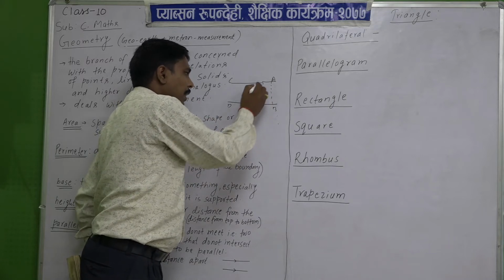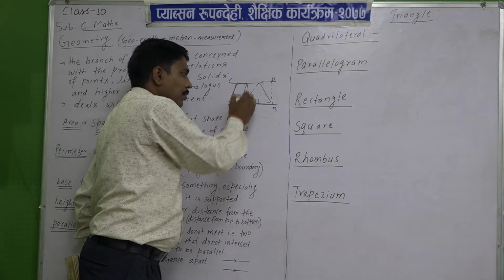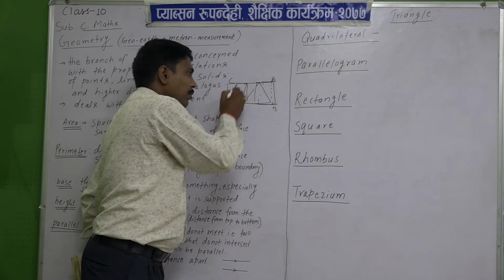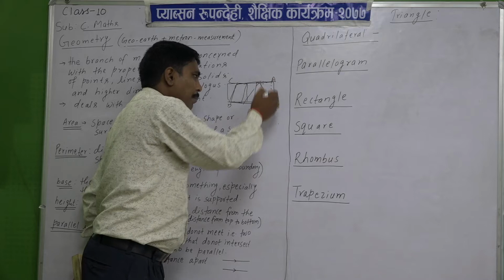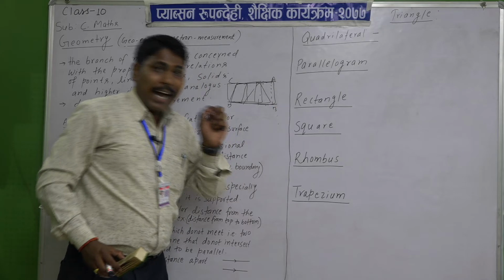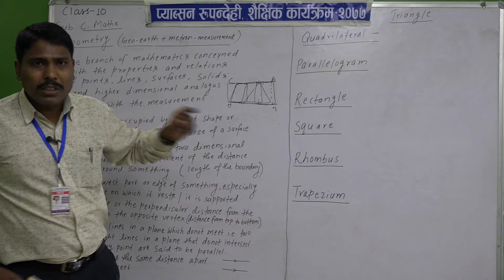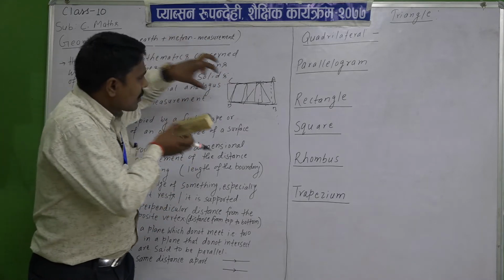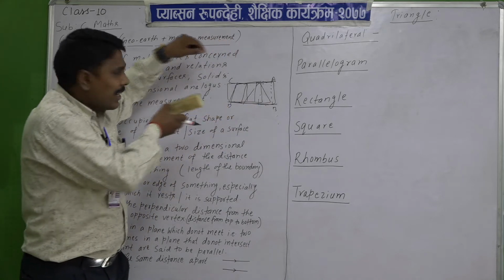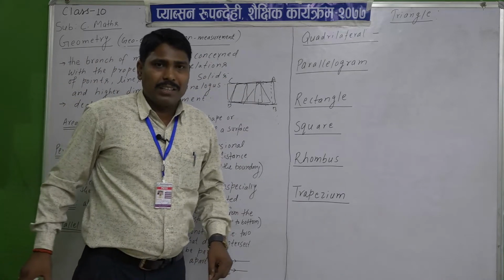Any figure you draw here, triangle, quadrilateral, parallelogram, square, or rectangle, between these two parallel lines, if you construct the height here, then that height is equal for all figures, the same height. Whatever quadrilaterals we draw between the two parallel lines, that height is the same, equal for all those figures.